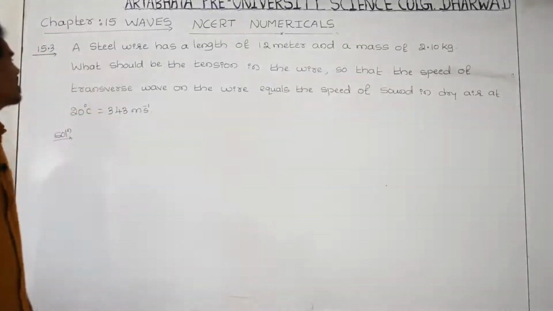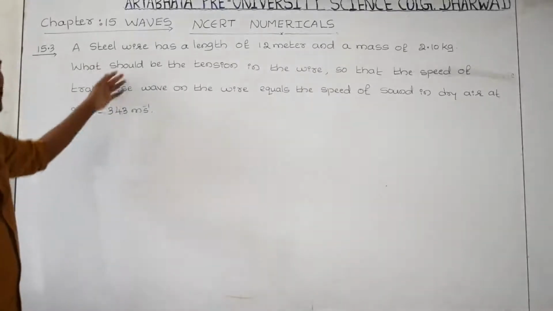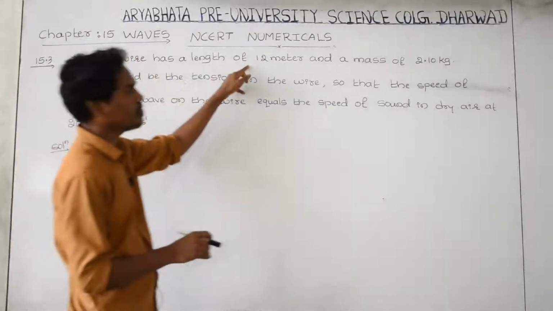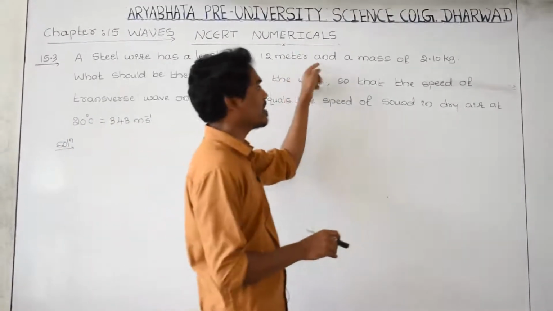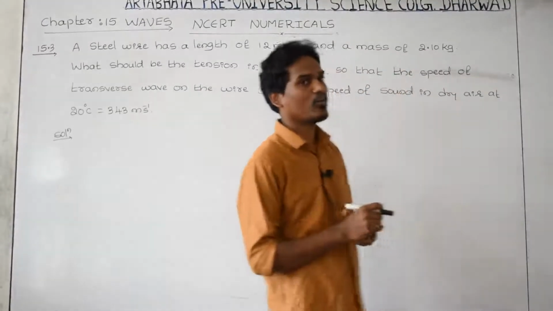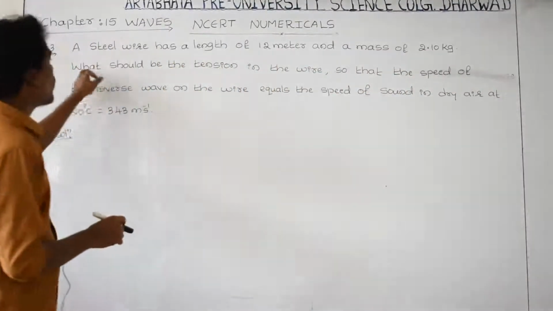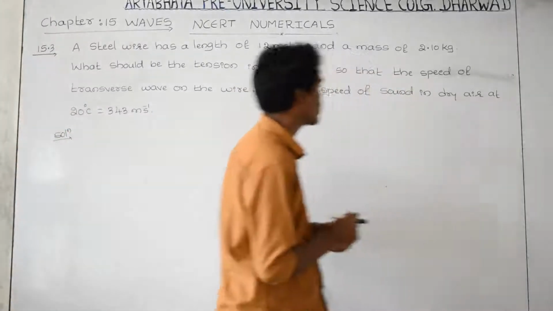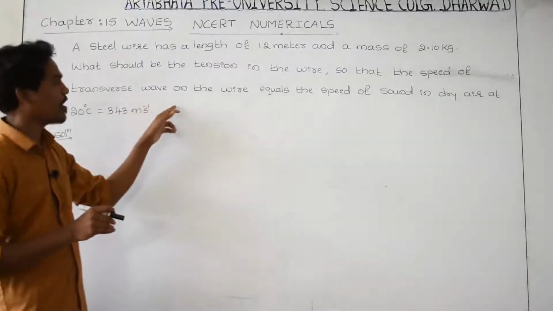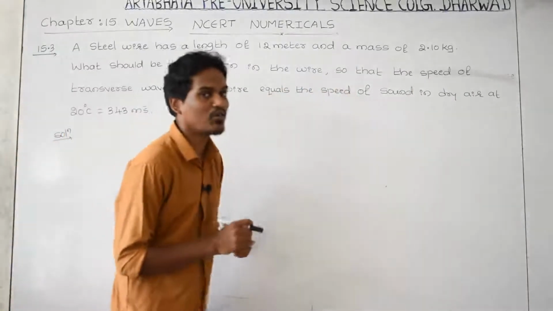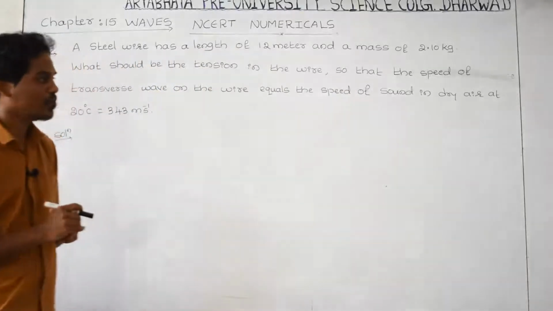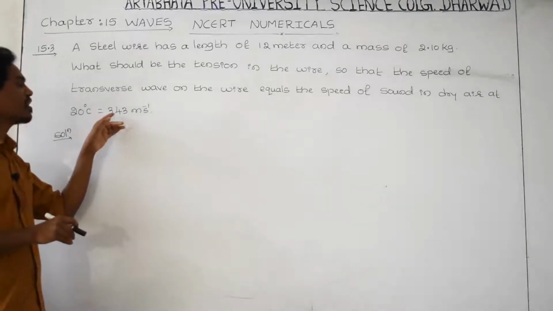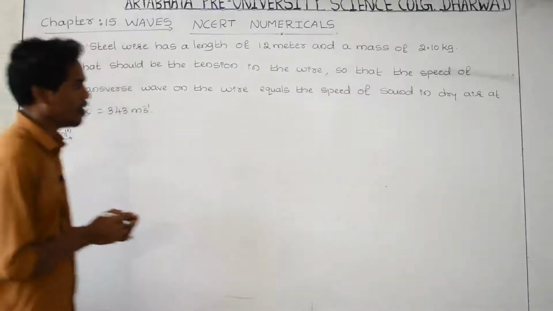Okay, go to the next exercise, that is 15.3. Read the question first, what is given. A steel wire has a length of 12 meter and its total mass is 2.10 kg. What should be the tension in the wire so that the speed of a transverse wave on the wire is exactly equal to the speed of sound in dry air at 20 degrees Celsius temperature, which is 343 meter per second? What is the meaning of the question?